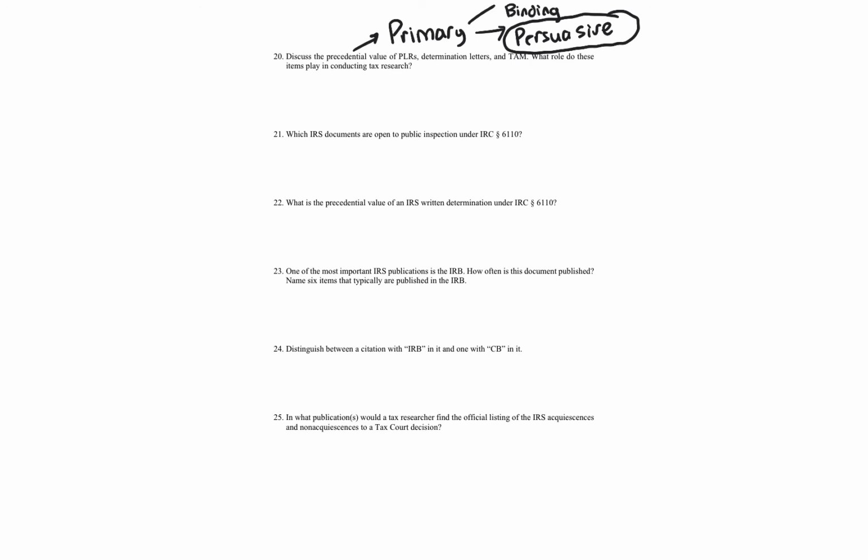The higher you go, the binding authorities, many of them like the Internal Revenue Code, regulations, etc., are much broader than your fact pattern or your issue. Now you might find a case or a revenue ruling or even a rev proc that narrows it down. Okay, you've got an answer, but there are going to be times where you find issues and facts where there's no case, or maybe there are elements of cases, and then you get into the weeds and down in your toolbox to the private letter ruling, and hey, look, I found something in a private letter ruling, because there are just so many of them.